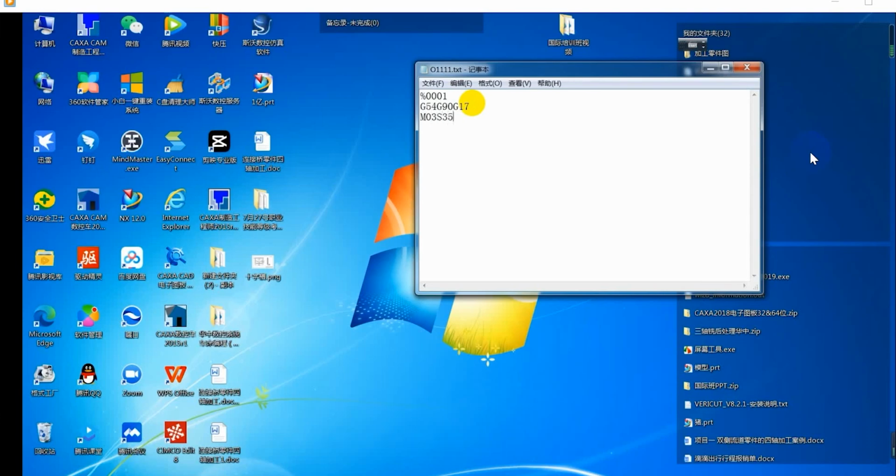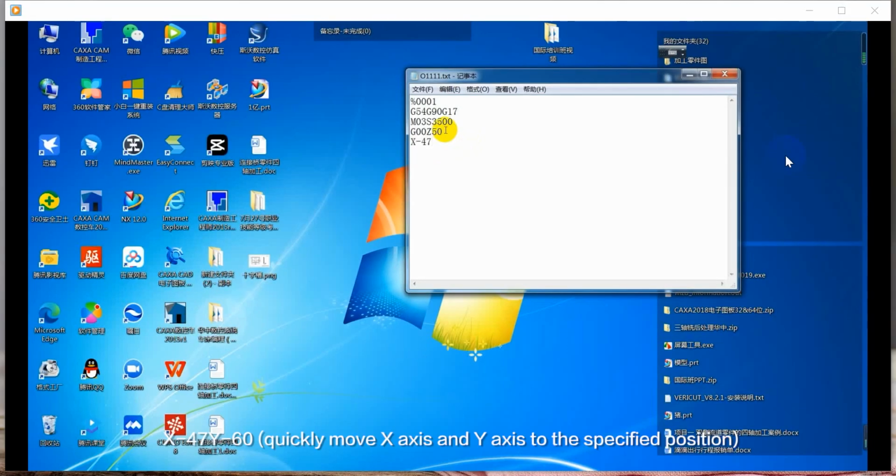XY plane. M03 S3500. Spindle rotates forward at 3,500 RPM. G00 Z50. Quickly move the Z-axis to 50 mm away from the 0 point. X minus 47, Y minus 60. Quickly move the X-axis and Y-axis to the specified position.